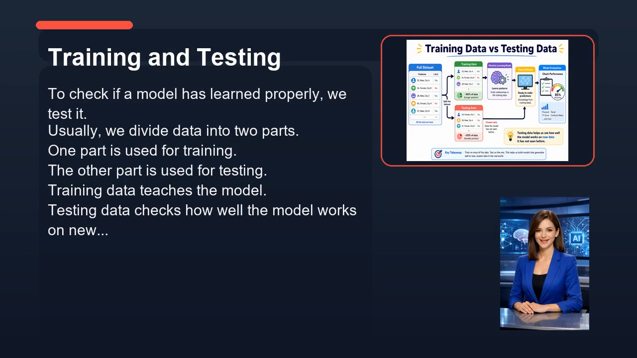Now let's look at training and testing. To check if a model has learned properly, we test it. Usually, we divide data into two parts. One part is used for training. The other part is used for testing. Training data teaches the model. Testing data checks how well the model works on new examples. This helps us know whether the model is truly learning or just memorizing.